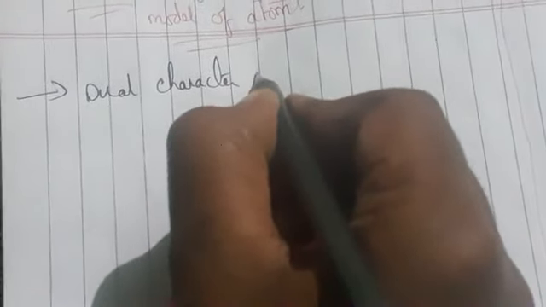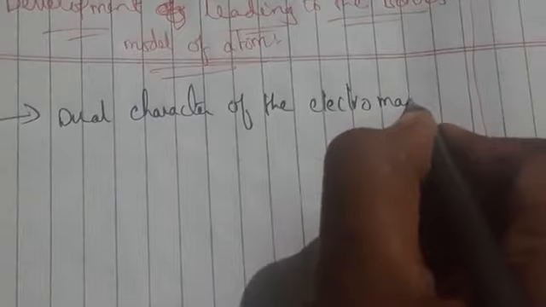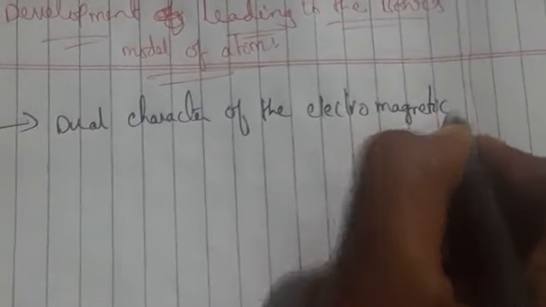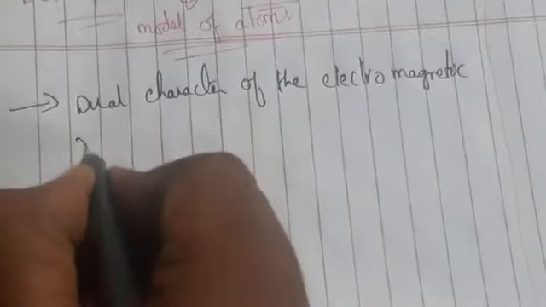One is the dual character of the electromagnetic radiation.